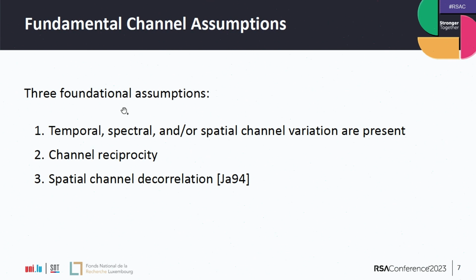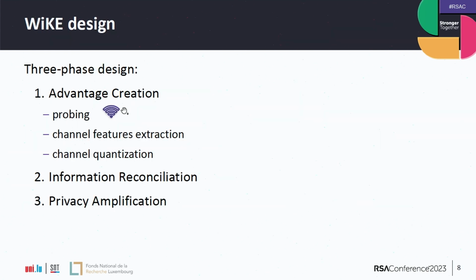In practice, for wireless communication at 2.4 gigahertz, this translates to 6 centimeters. So if the adversary is further than 6 centimeters from the legitimate parties, his measurements will be uncorrelated to the legitimate parties.